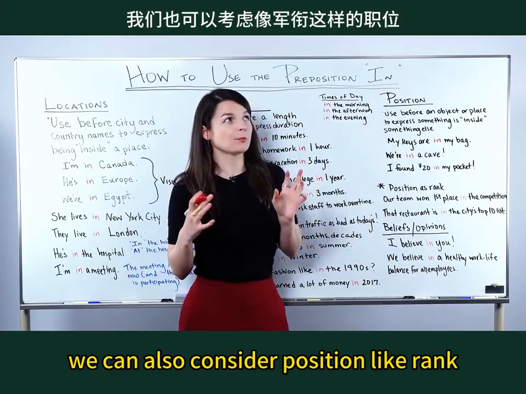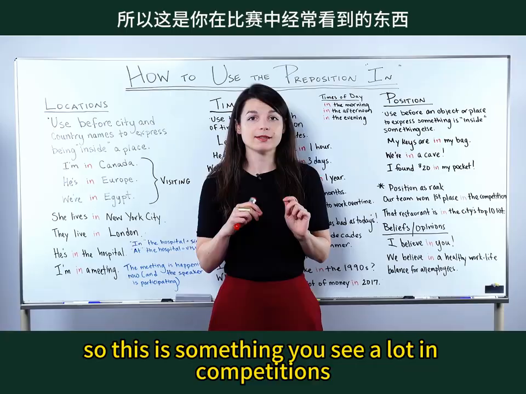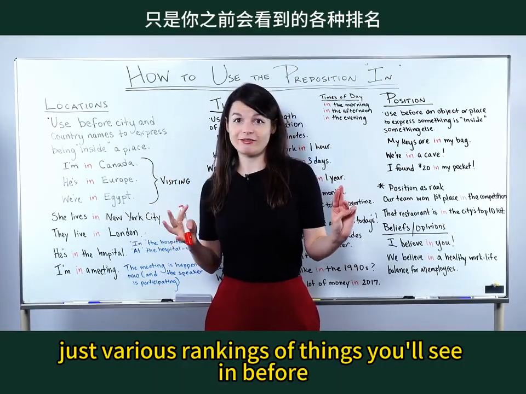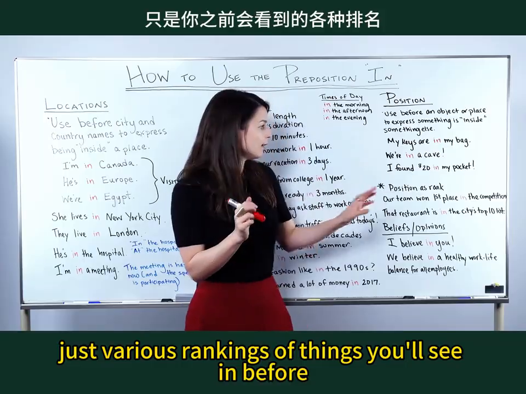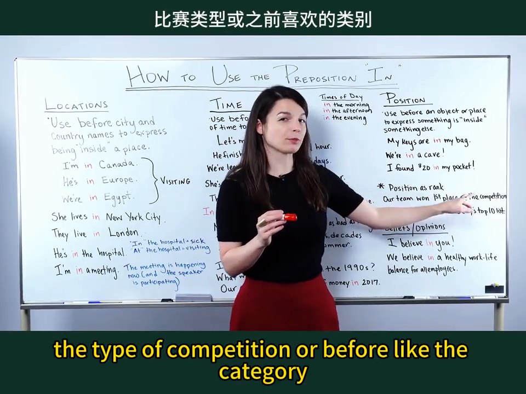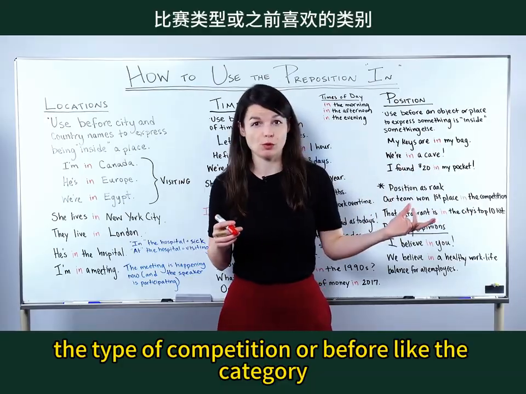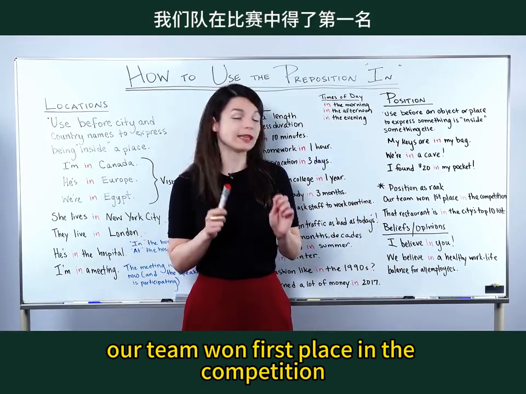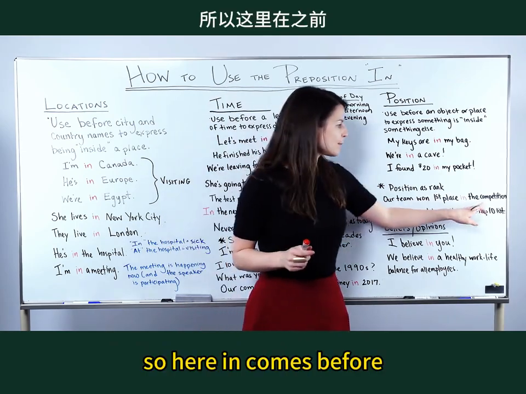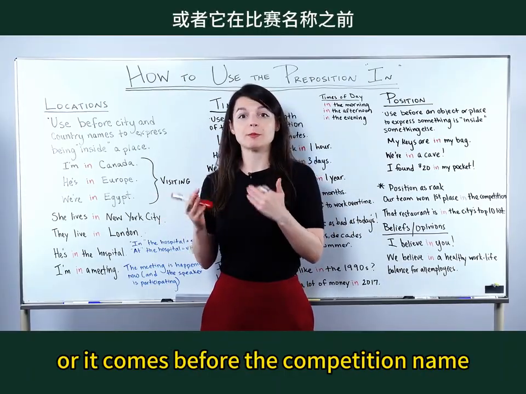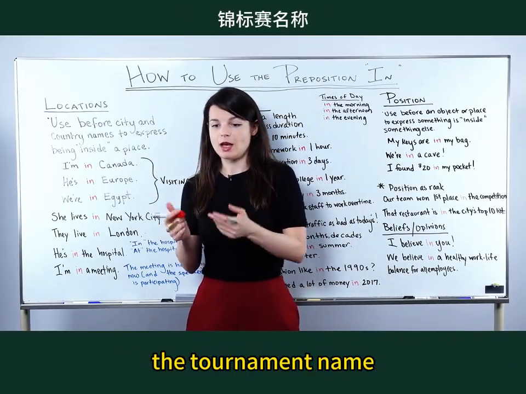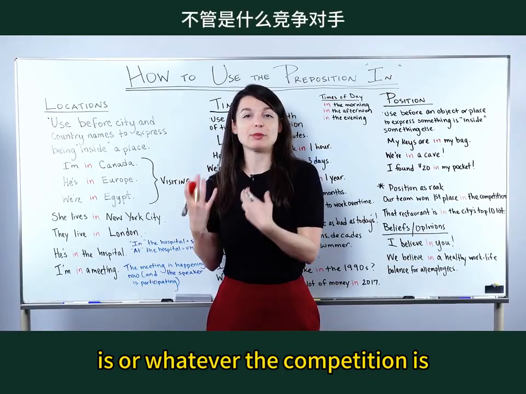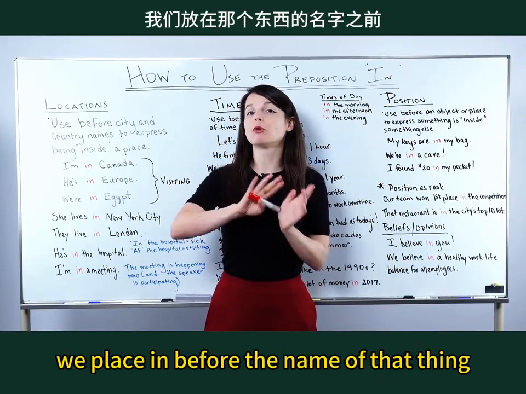We can also consider position like rank. So this is something you see a lot in competitions, tournaments, just various rankings of things. You'll see in before like the type of competition or before like the category. So let's look at some examples of this. Our team won first place in the competition. So here, in comes before the competition name, the tournament name, the race, the marathon, whatever the competition is,